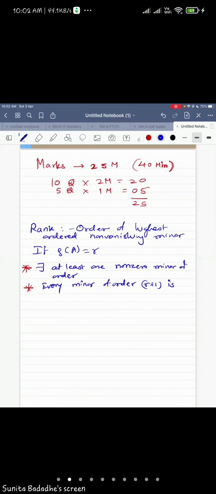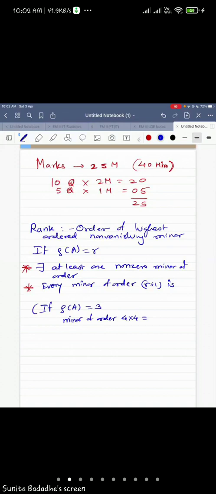I'm asking you, so I'm making your question simple. Suppose rank of A equal to 3. So what will be the value of minor of order 4 by 4? Whether it will be 0 or non-zero? Yes, Pratik has answered it correctly.